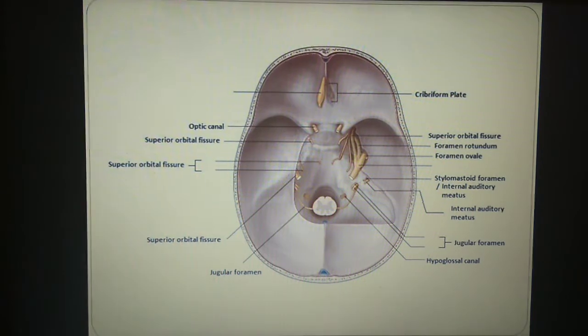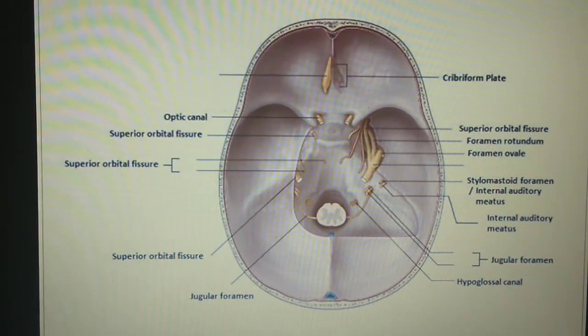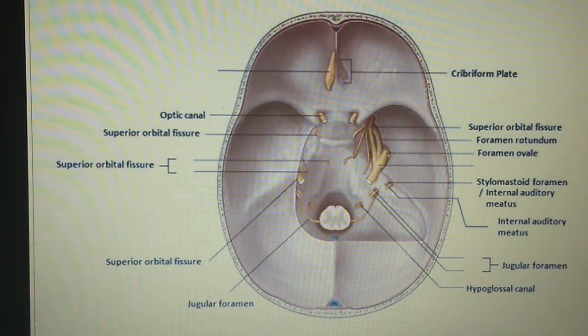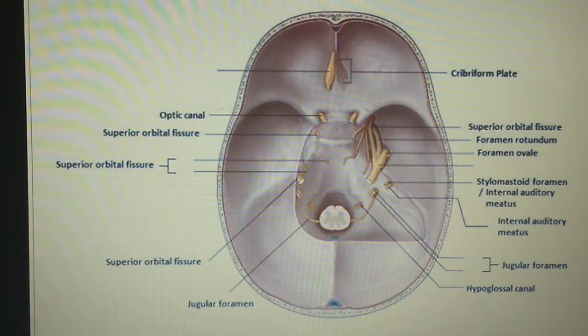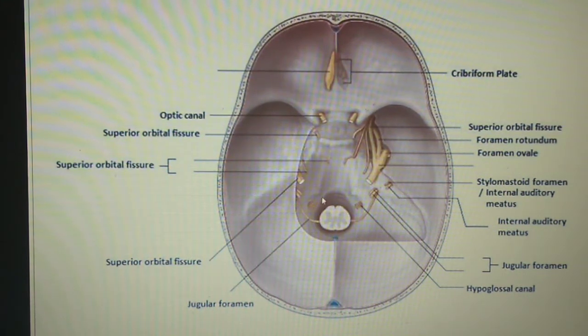Now, in this image, you can see this is the cranial cavity, and in the cranial cavity posteriorly you can see this is the foramen magnum, and in the foramen magnum this is the part of the brain stem known as the pons or the pontomedullary junction.